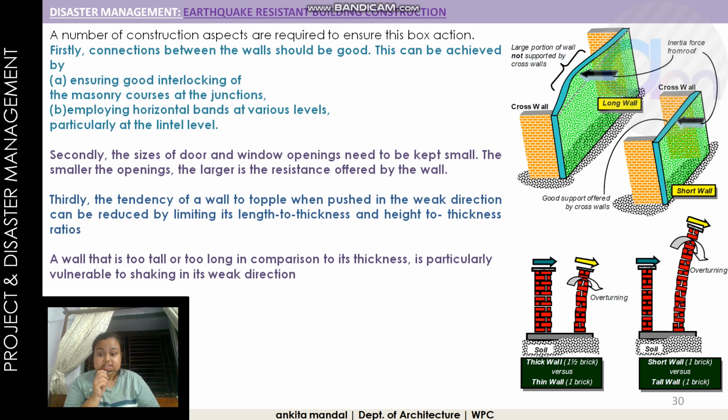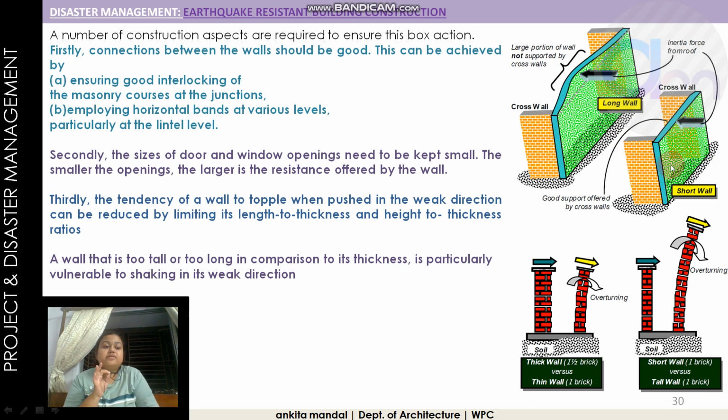Thirdly, the tendency of a wall to topple when pushed in a weak direction can be reduced by limiting its length to thickness and height to thickness ratios. A wall that is too long or tall in comparison to its thickness is particularly vulnerable to shaking in its weak direction. Like you can see in the photo, this is a too long wall, so there is more chance of shaking or cracking due to the earthquake.